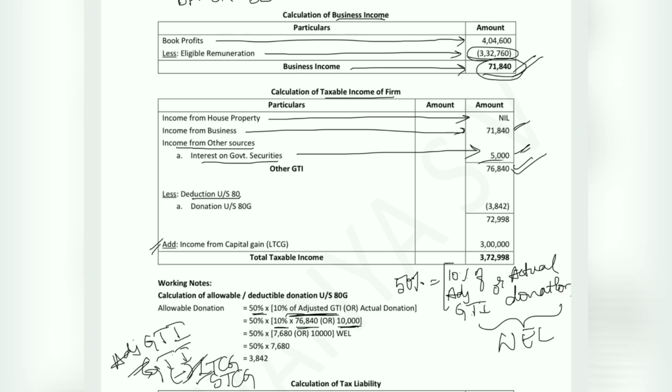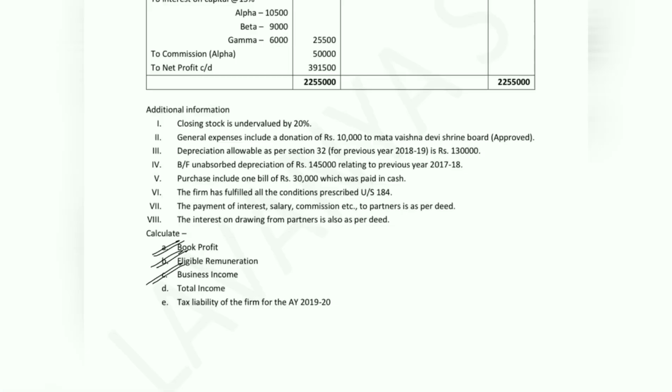If you calculate 76,840 into 10%, you will get 7,680, and you will compare with 10,000, which is less now, 7,680. So this will be calculated at 50%. So the value comes to 3,842. So this 3,842 will be considered as donation. Also we have long-term capital gain in the problem to the extent of 3 lakh. After adding long-term capital gain, the end value which we get will be called total taxable income. So now we have also calculated total income. So we have to calculate tax liability.